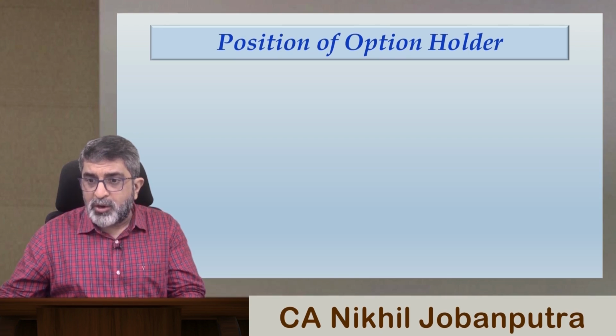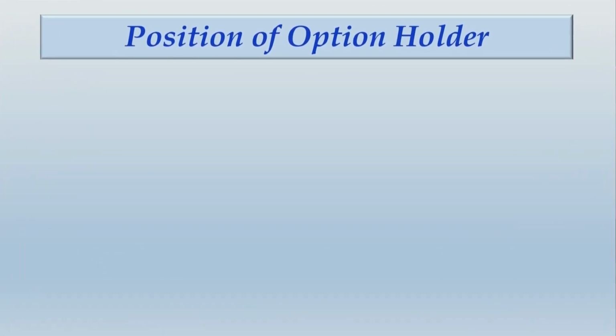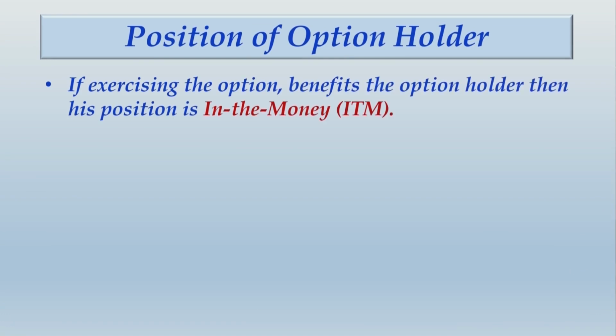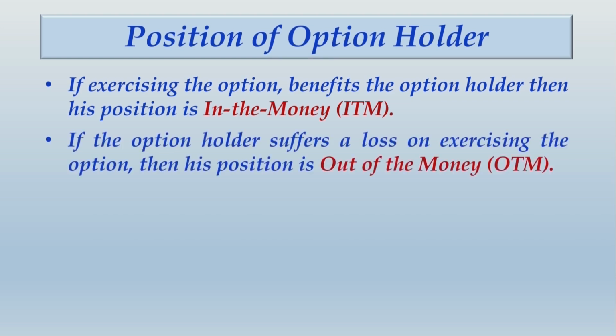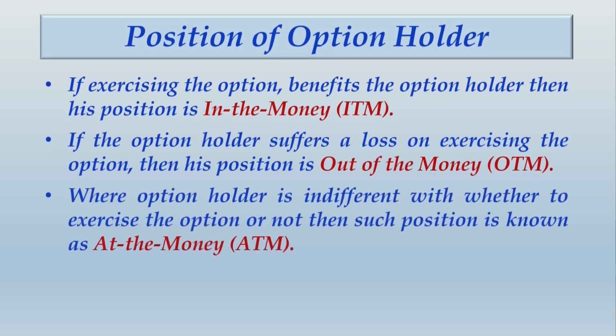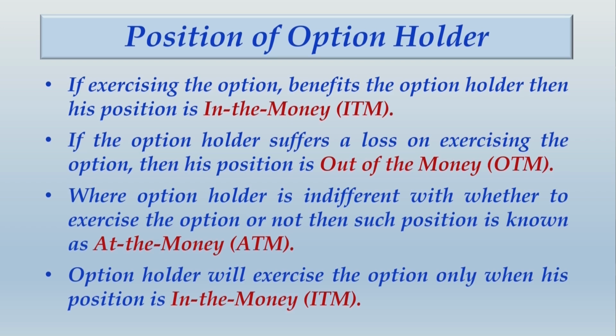Let us write some important notes in this regard first, and then we proceed ahead. If exercising the option benefits the option holder, then his position is in the money. If the option holder suffers a loss on exercising the option, then his position is out of the money. Where the option holder is indifferent whether to exercise the option or not, then such position is known as at the money. The option holder will exercise the option only when his position is in the money. I want you to carefully take note of these important points and then we move ahead.